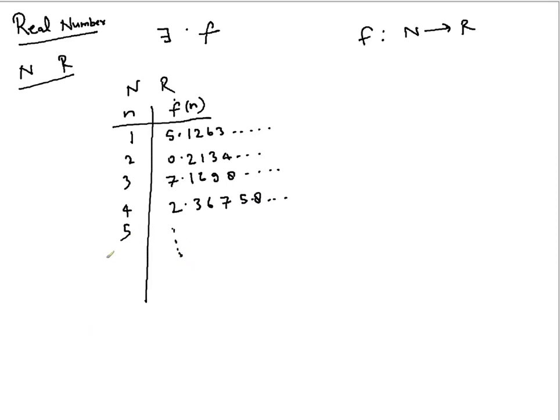Now, let's say this mapping already exists. So as per the mapping, you're going to get every real number, which will have an index. That's what we are saying, right? Our assumption is that. Now I am going to create an interesting real number. Let's see how we create that interesting real number.